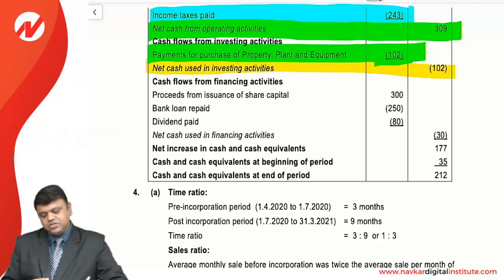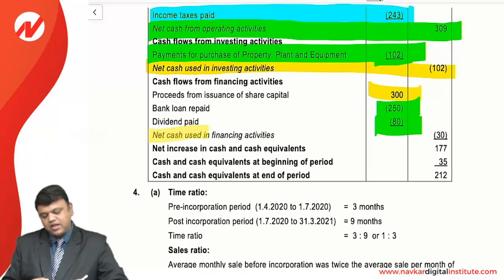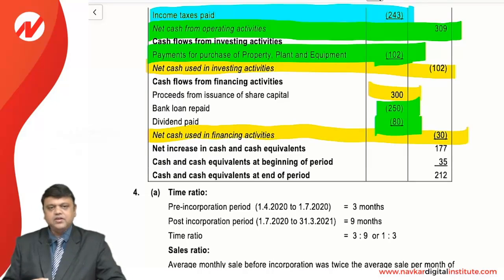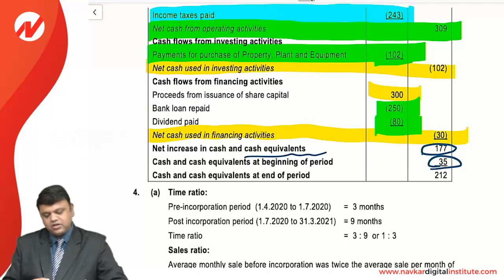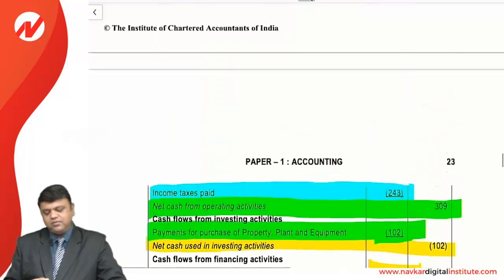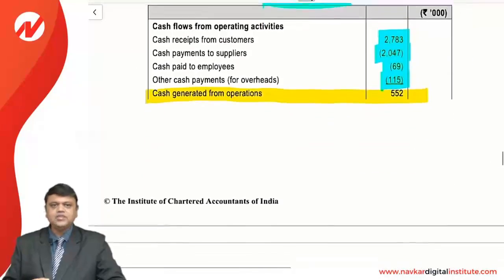Now it's time to find the financing activity. You can see that share capital is increased from 200 to 500. It's an issue of shares. Bank loan is reduced, so it will be negative, and dividend is also paid, which is also negative. So we will have a net cash used in the financing activity, that is 30, and finally it gives the net increase in cash and cash equivalents, that is 177, added with the opening cash. So we will have the closing balance, that is the cash and cash equivalents at the end of the period, that is 212.